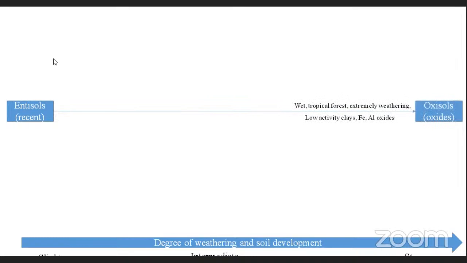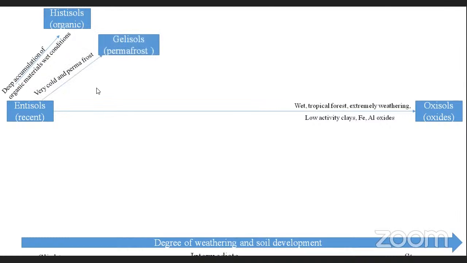So very first, entisols. These soils are very recent, only sediments we can see. And next, you can start with wet and tropical forests, extreme weathering conditions, low active clay, and iron and aluminum oxides. With iron and aluminum oxides, we can expect the formation of oxisols. Some oxides we can see. And later on, we can see deep accumulation of organic matter in wet conditions. You can expect the formation of histosols. They are organic soils, those are called the organic soils.